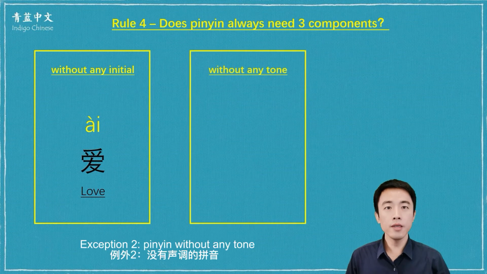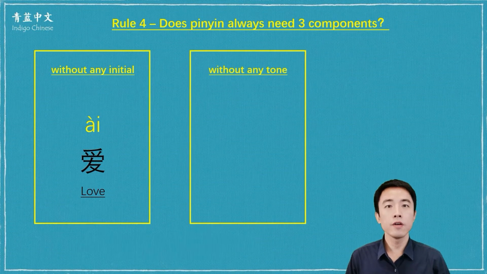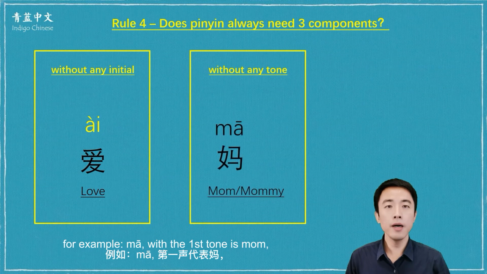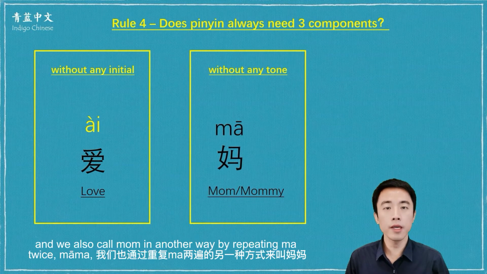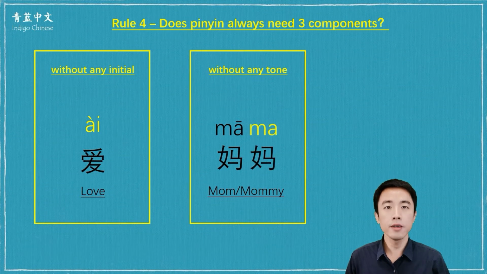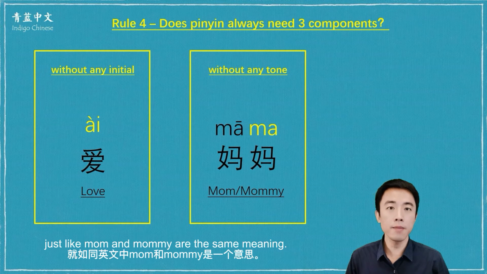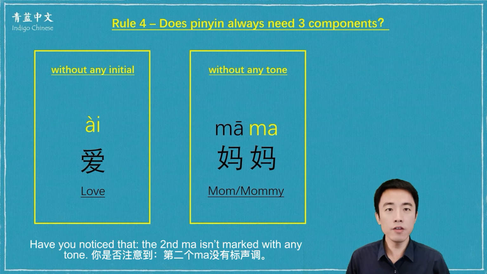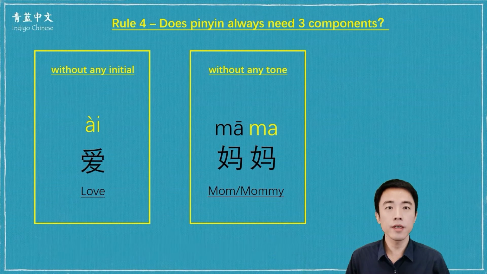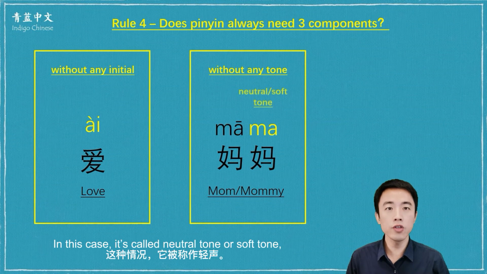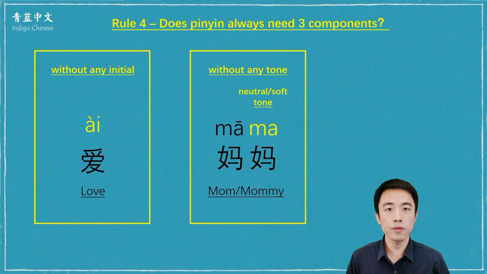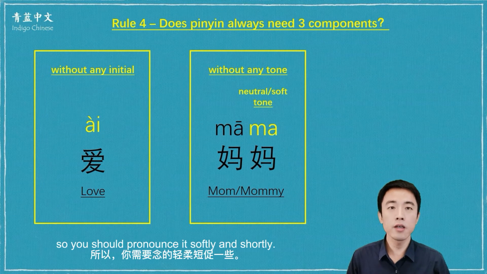Exception 2. Pinyin without any tone. For example, ma with the 1st tone is mom, and we also call mom in another way by repeating ma twice. Mama. Just like mom and mommy are the same meaning. Have you noticed that the second ma isn't marked with any tone? In this case, it's called neutral tone or softer tone. So you should pronounce it softly and shortly.